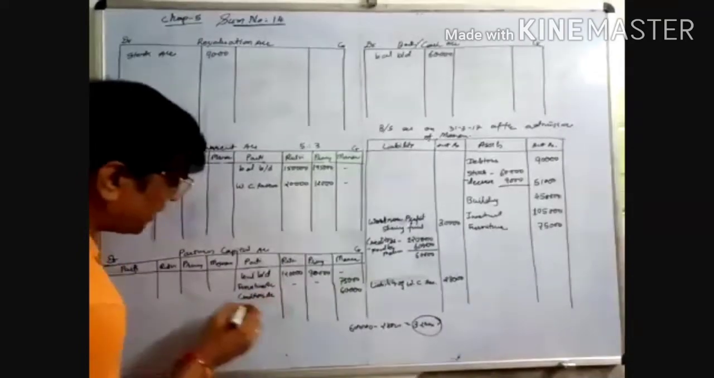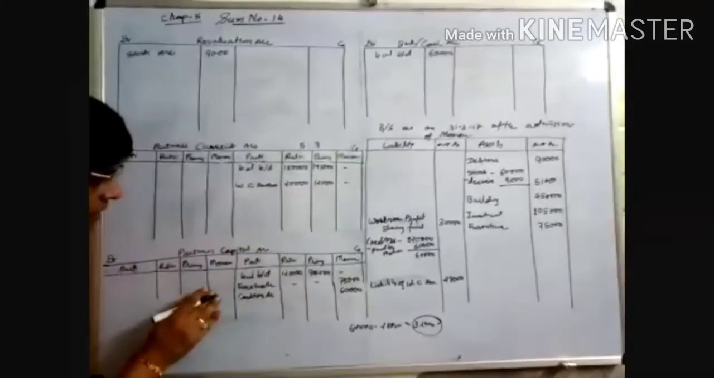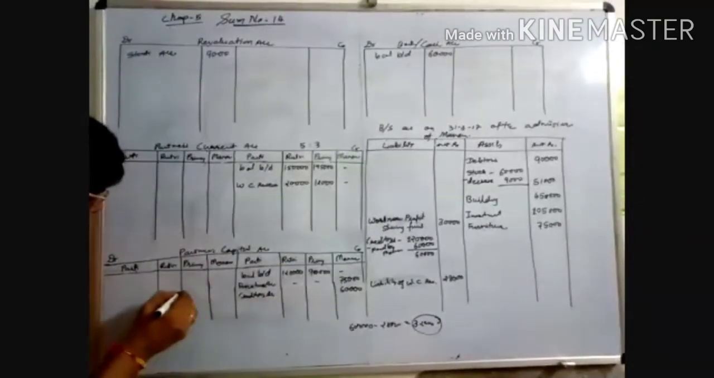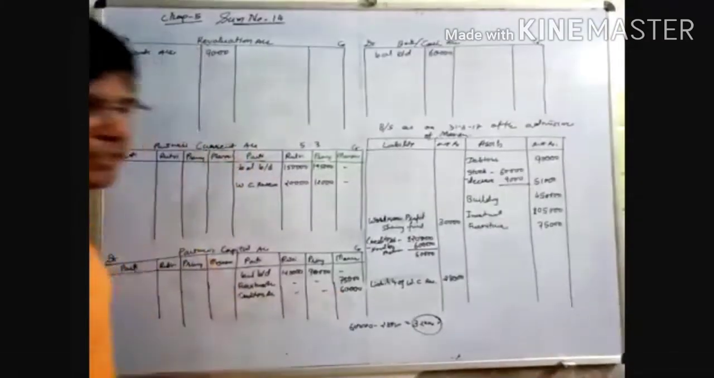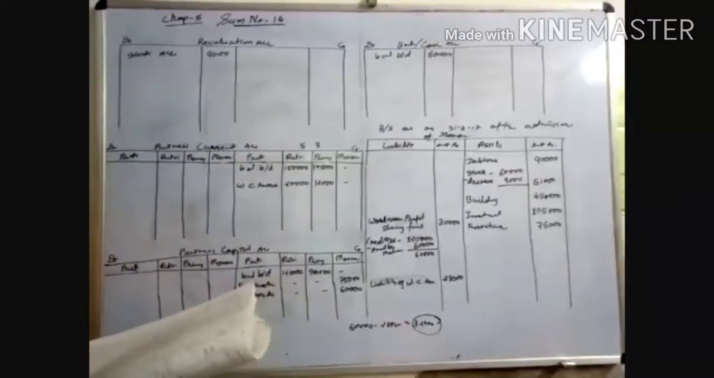Manan will be paid 40,000 rupees. Manan will be paid 60,000 rupees. So creditors account 60,000. This is the important entry. Just have to repeat both again.